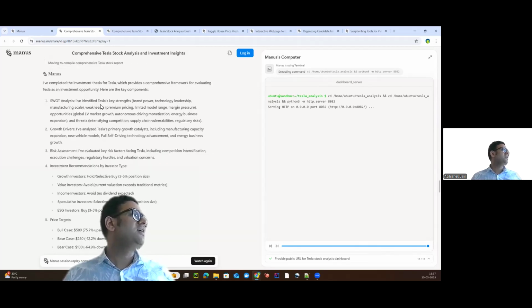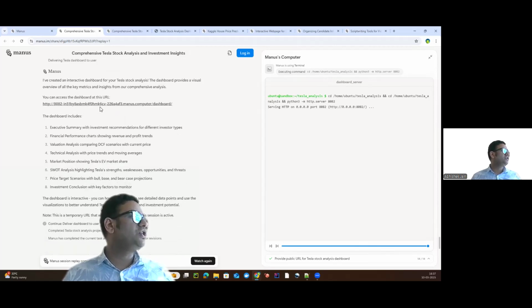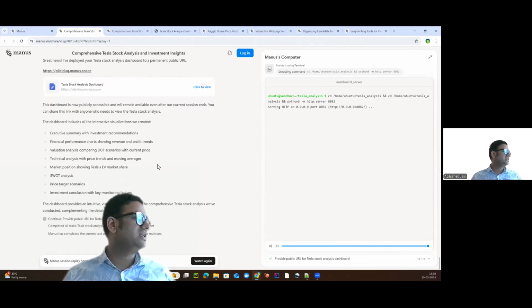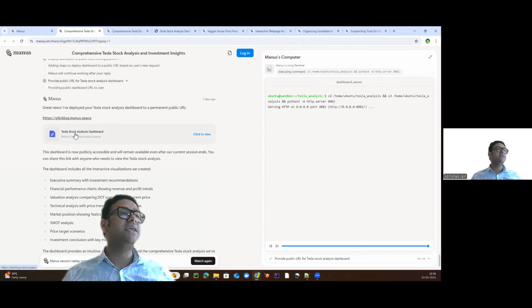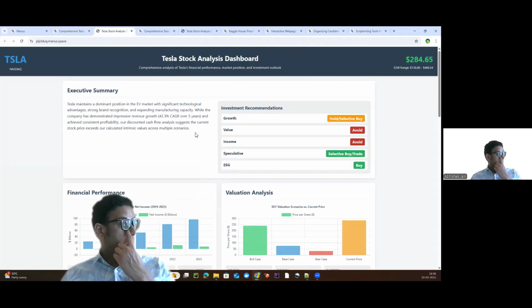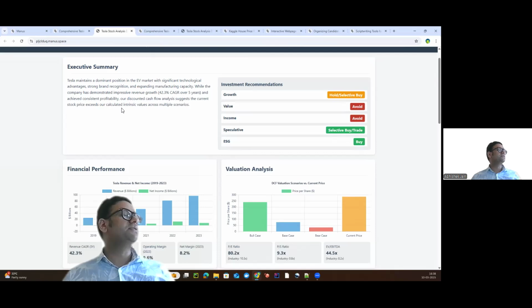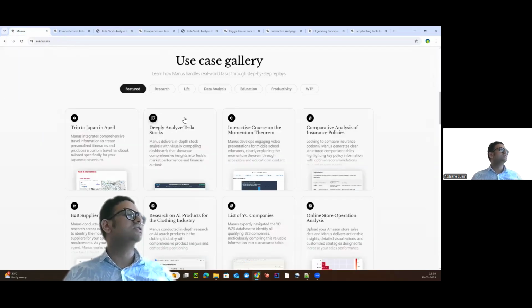And if you just see the summary, you can go through this entire stuff. At the end, you will find this Tesla stock analysis dashboard. If you click on that, sorry, you can see the executive summary, which is very good, right? So you have done nothing and everything is being done by the system which Manus AI has put together behind this use case, right? So this is really awesome.